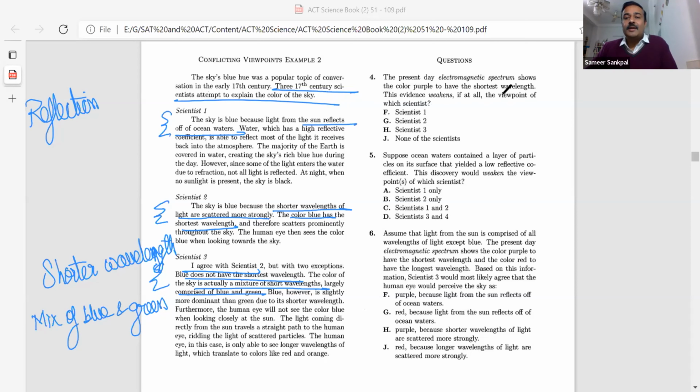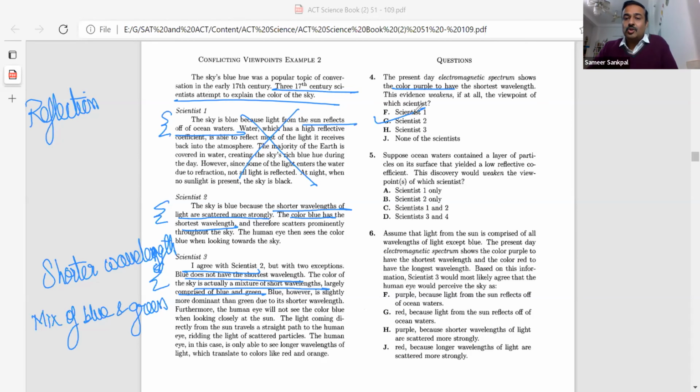The present day electromagnetic spectrum shows the color purple to have the shortest wavelength. Right? The moment I read this, scientist 1 is ruled out because they are talking about wavelength. This evidence weakens, if at all, the viewpoints of the student. So who is talking about the color? Scientist 2. So scientist 2 was of the opinion that blue is the shortest wavelength and it should appear blue, but they are talking about the color purple. So that is scientist 2.